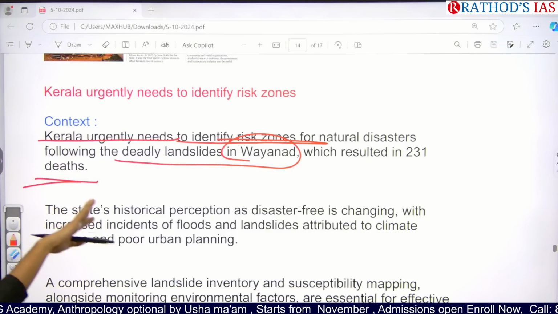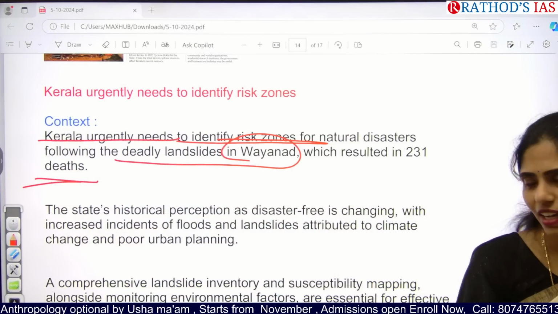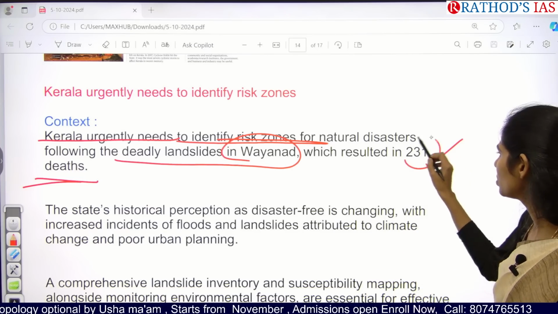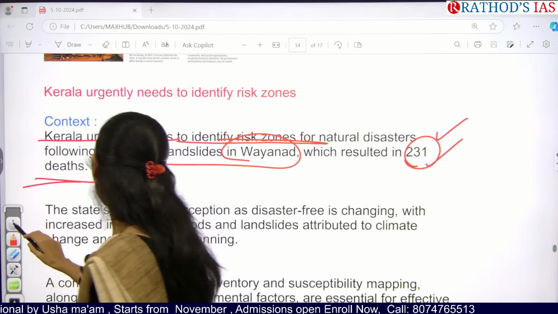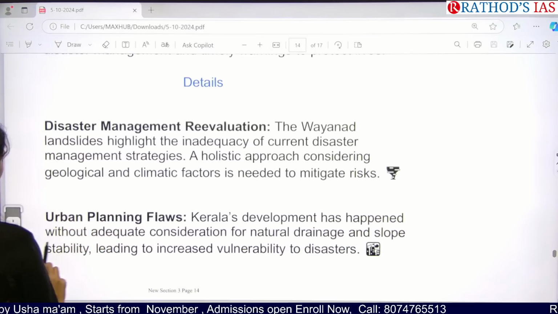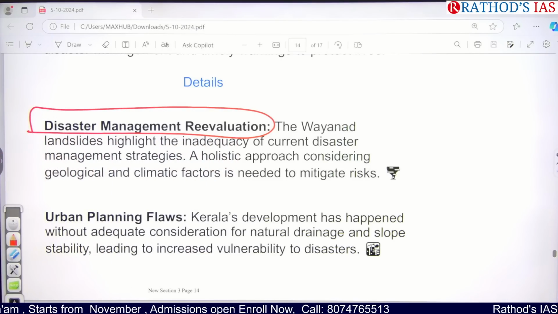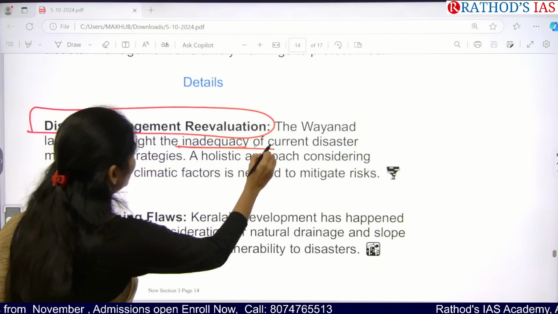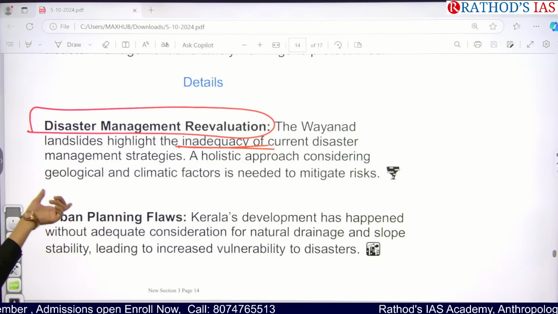But it is not official. So unofficially we know what happened in this Wayanad, but officially they are saying that just 231 deaths have happened in this Wayanad issue. So now what do we have to do? We have to focus on disaster management re-evaluation. This landslide is saying that there is inadequate preparation in the disaster management strategies.